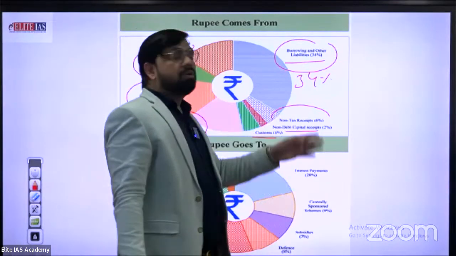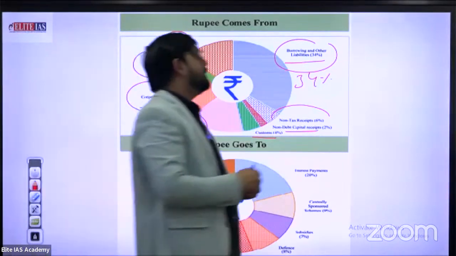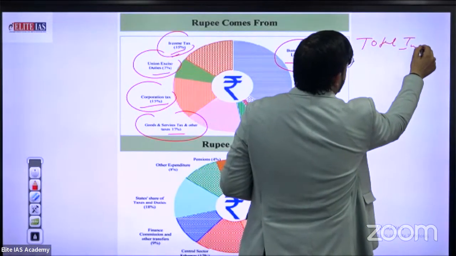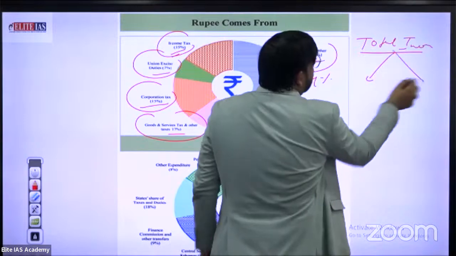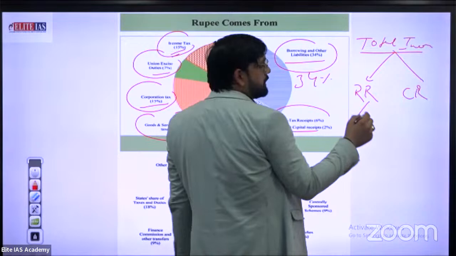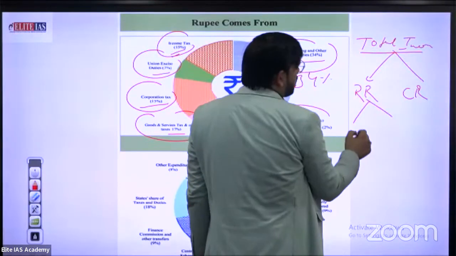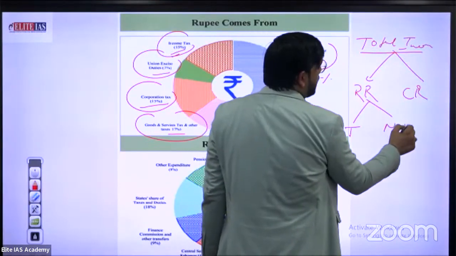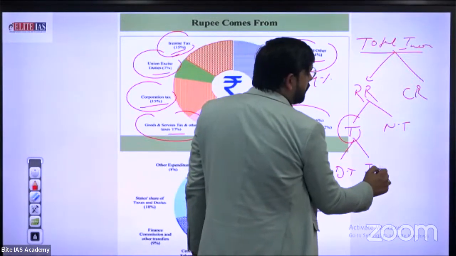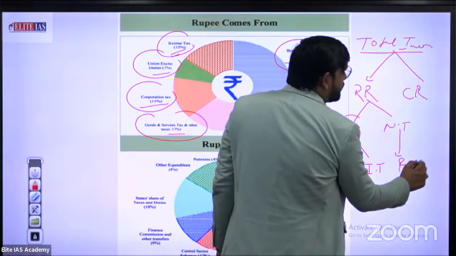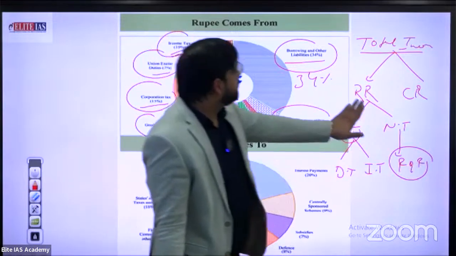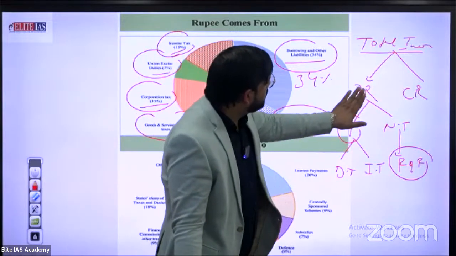Non-tax receipts. What is a non-tax receipt? In the total income of India, the first is revenue receipt, the second is capital receipt. Revenue receipts are divided into two parts. First is taxable, second is non-taxable. Taxable means direct tax and indirect tax; non-taxable means fees, fines, grants, and many other things. Total income is divided into two parts, revenue receipts and capital receipts.